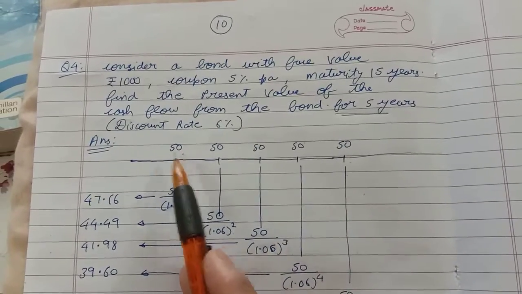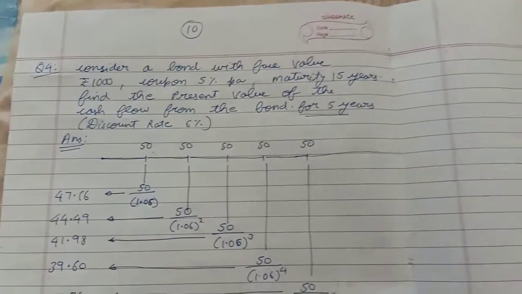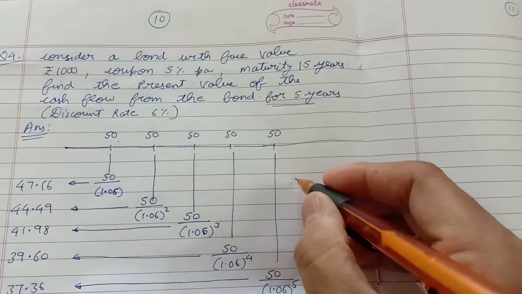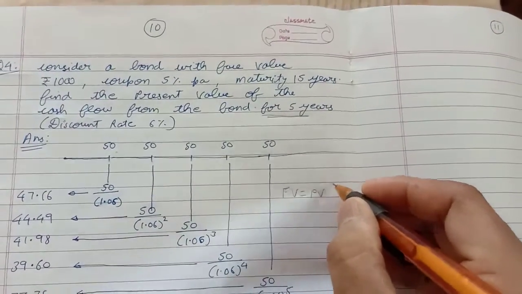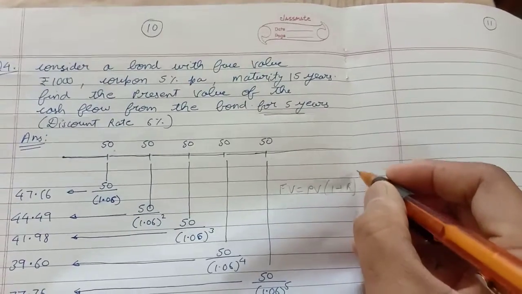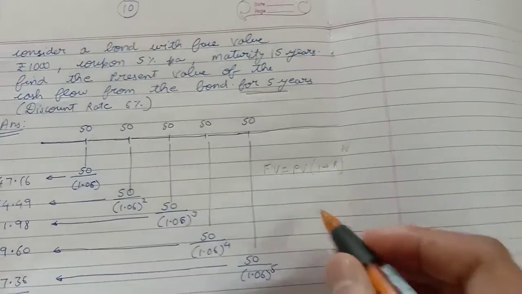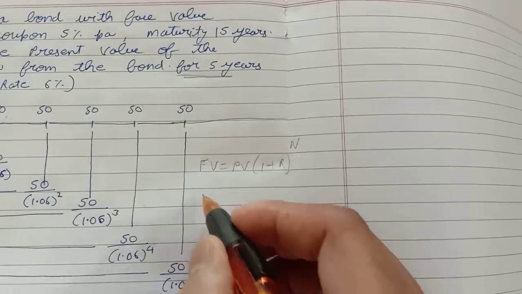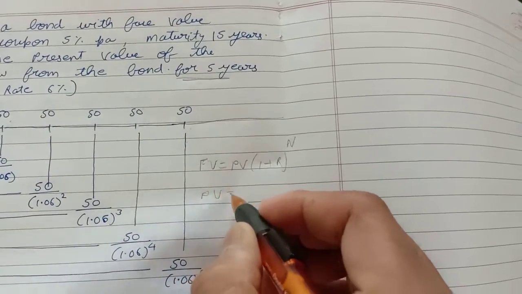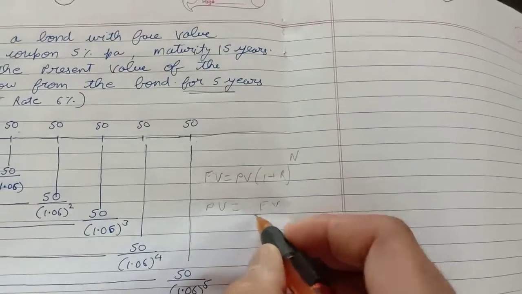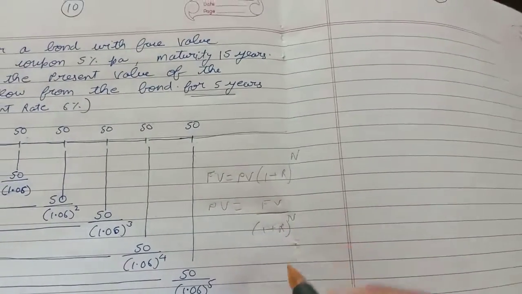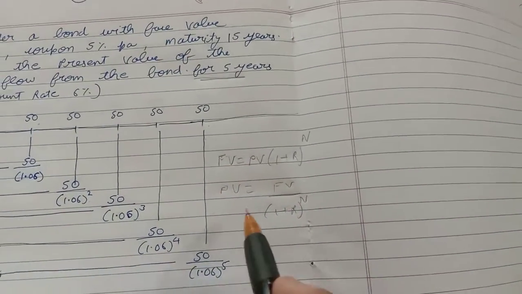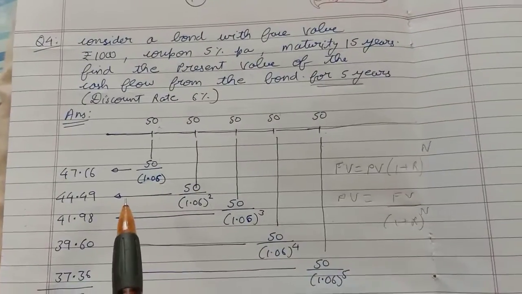Now the value of this 50 over here, that is present value. If you remember, the original formula was future value is equal to present value into (1 plus r) raised to power n. If I shuffle this, I get present value is equal to future value divided by (1 plus r) raised to power n. So this is just the formula which we are going to use here.